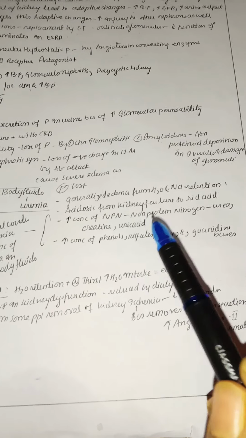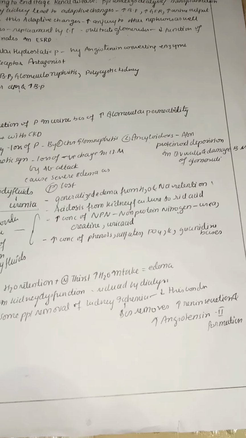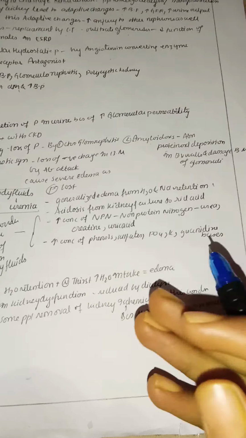and also acidosis from the kidney failure to get rid of acid. In acidosis, why does acidosis come in kidneys? The proximal convoluted tubule fails to secrete the hydrogen ions. As the hydrogen ions fail to get secreted, the bicarbonate just starts getting lost from the body, that is, a lot of bicarbonate is lost in the urine. Because of this, it may lead to acidosis.